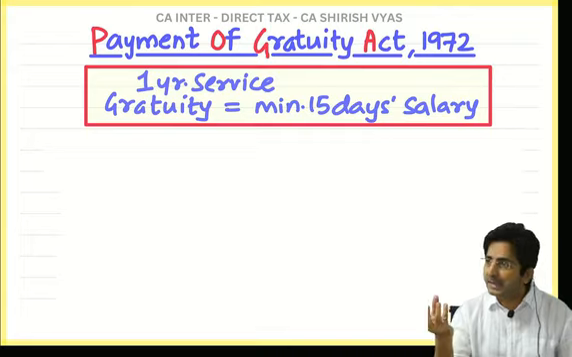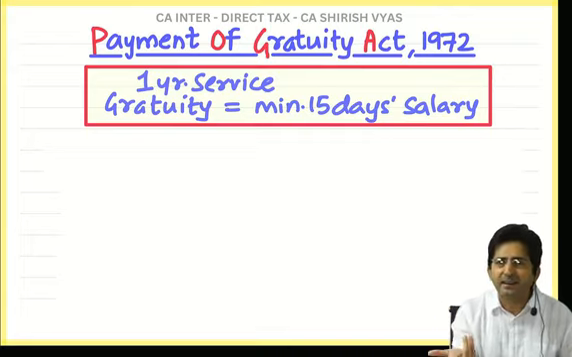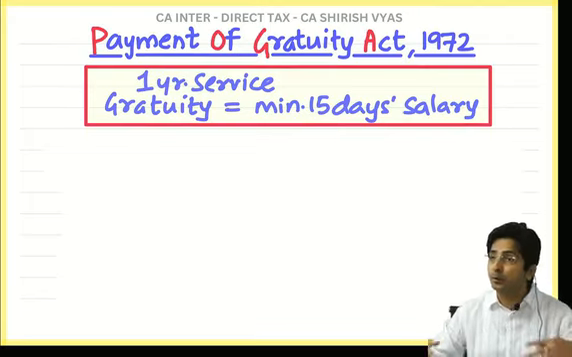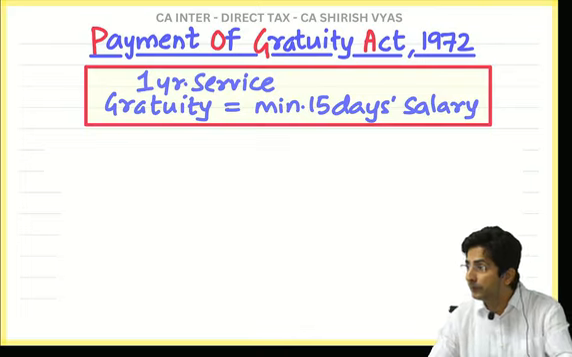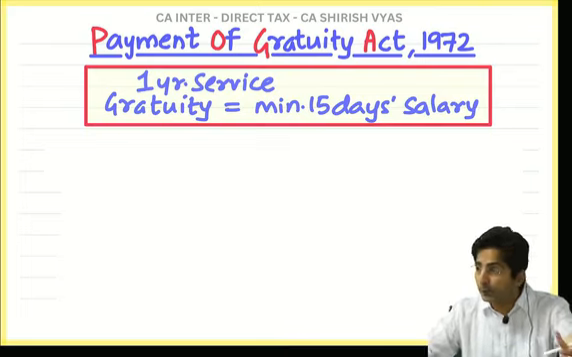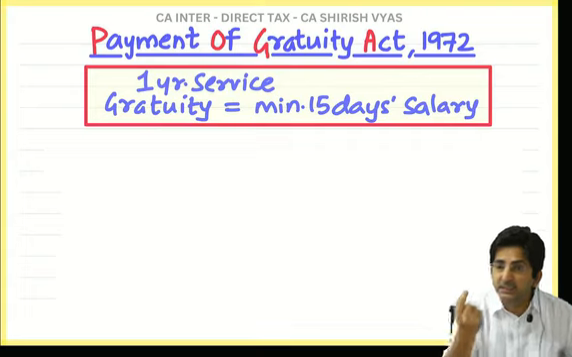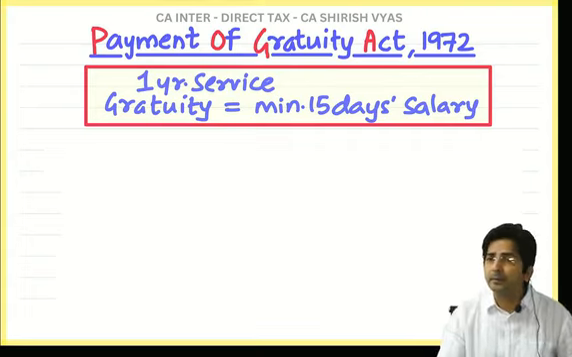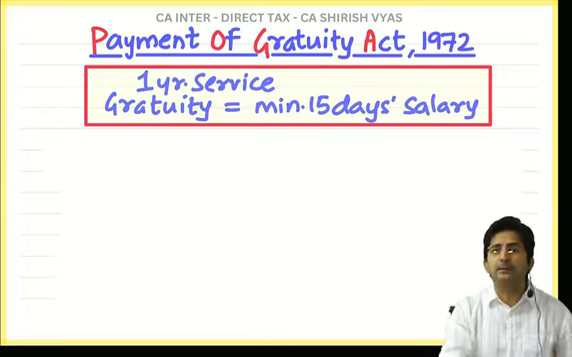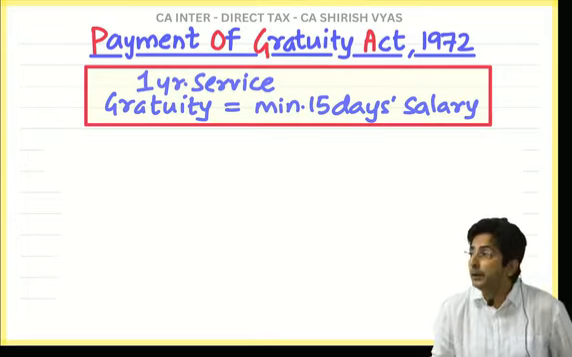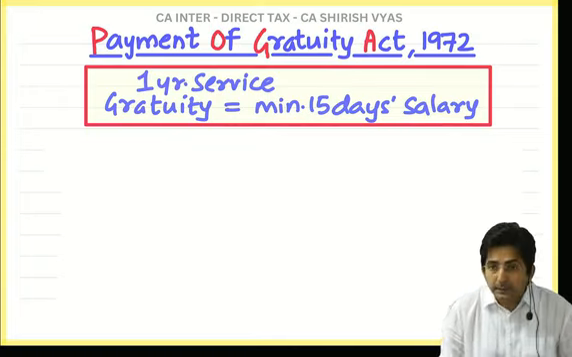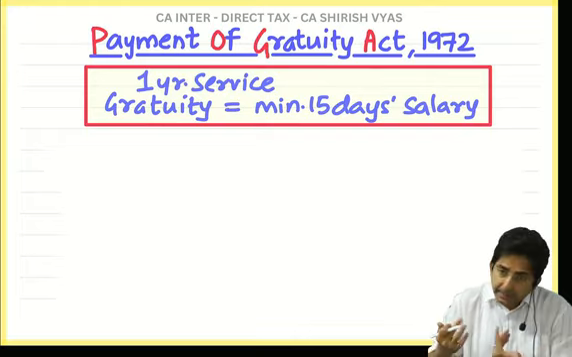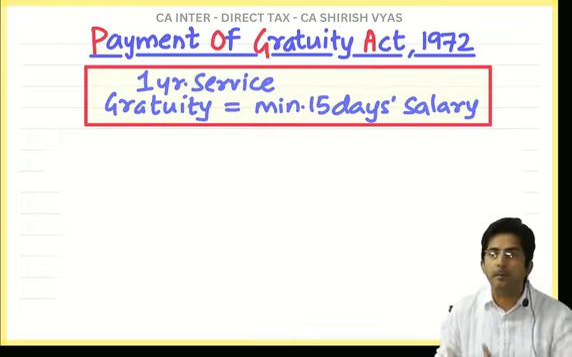For 1 year service, minimum 15 days salary should be given to the employee. And 15 days salary looks very small, but this is for your 1 year service. Imagine an employee who has retired, he might have retired after say 15 years, after 20 years, and for each year of your service, law says minimum 15 days salary should be given. So this is the law of Payment of Gratuity Act. And minimum means this is the bare minimum. If company wants to give more, they can give more. But this is the minimum amount, okay?